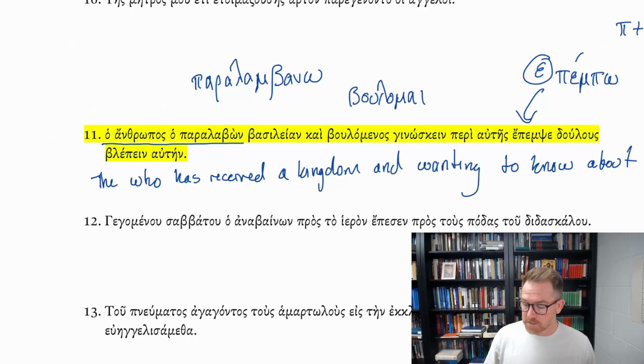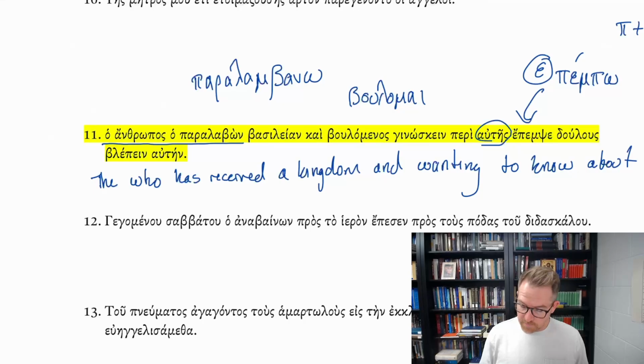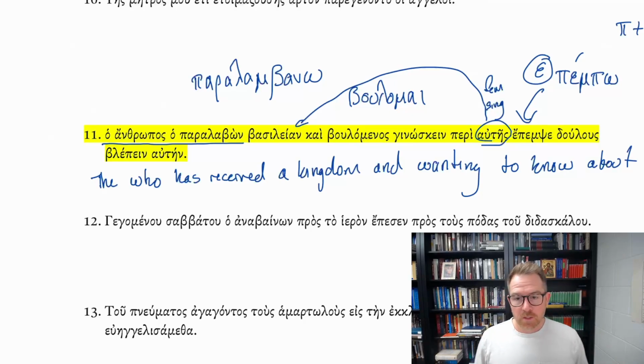So the P plus the sigma has become psi, and so epempsen, he wants to know about it. The autēs here refers to the kingdom. That's why autēs is feminine singular, because it is agreeing with the antecedent in gender and number. So he wants to know about it, that is, about the kingdom.